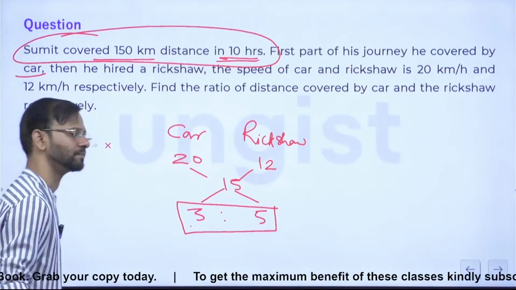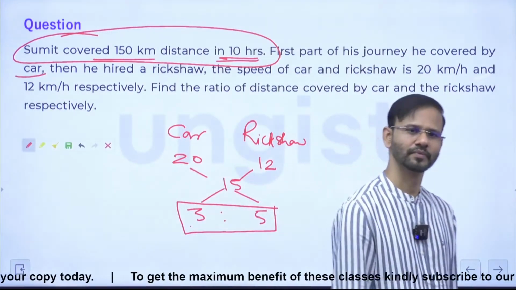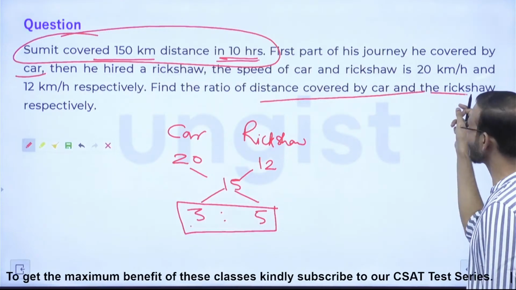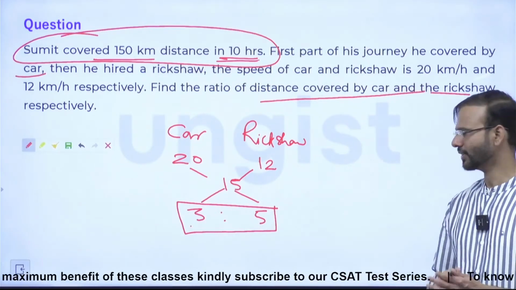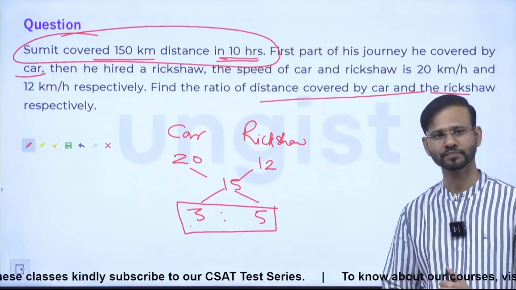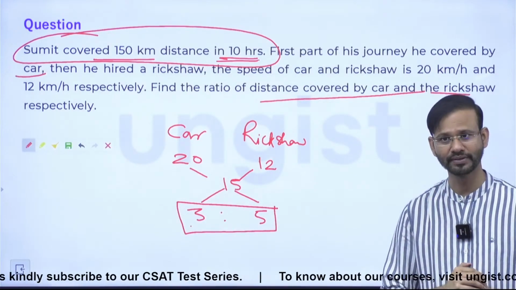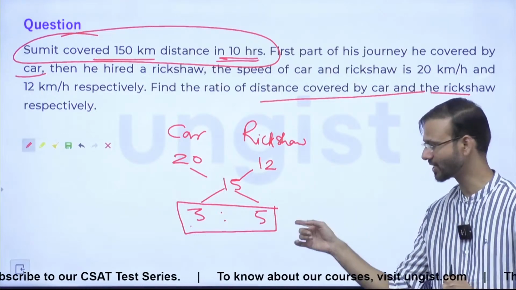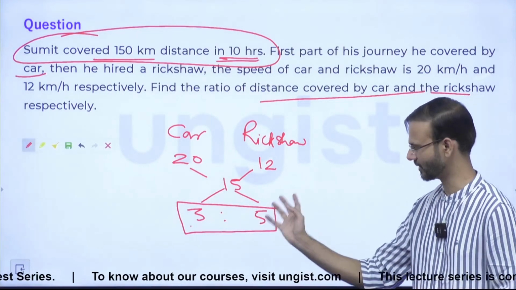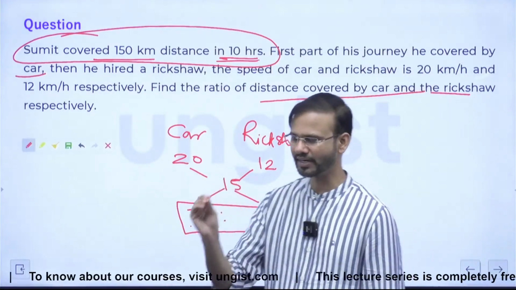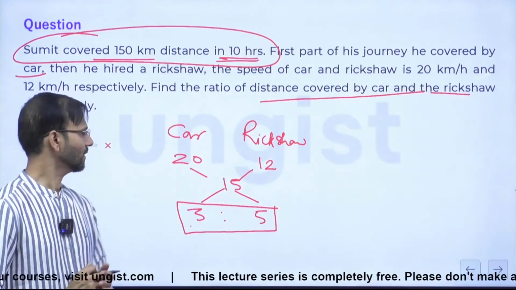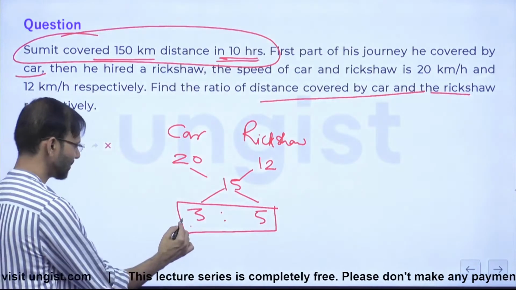So now, what is the question? Distance का ratio. The question is find the ratio of the distances covered by the car and the rickshaw respectively. देखिए, let me tell you, in the options you will get this ratio also, 3 is to 5. Right? But you don't have to choose this option as the answer. This is not the right answer. This is the ratio of the time that he had traveled with these two vehicles. Correct?